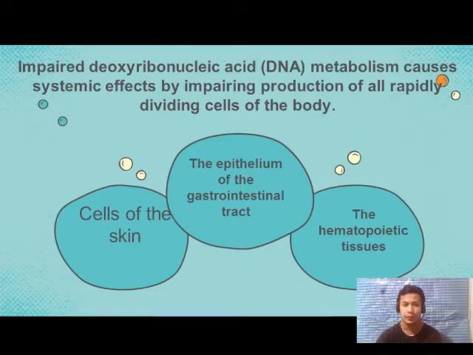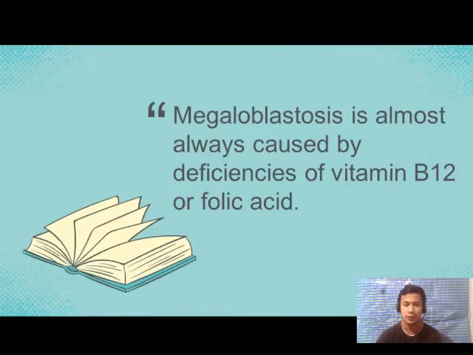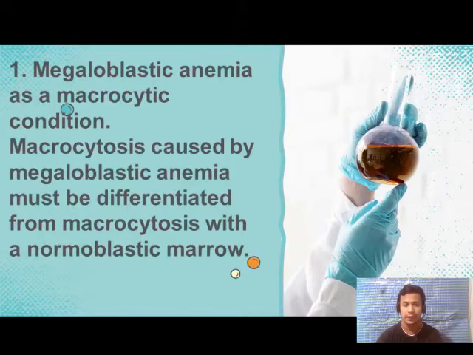Impaired deoxyribonucleic acid (DNA) metabolism causes systemic effects by impairing production of all rapidly dividing cells of the body. These are chiefly cells of the skin, the epithelium of the gastrointestinal tract, and the hematopoietic tissues. Megaloblastosis is almost always caused by deficiencies of vitamin B12 or folic acid.